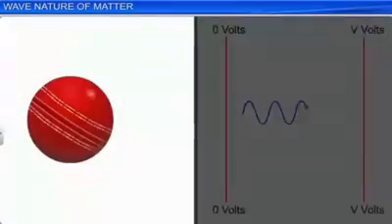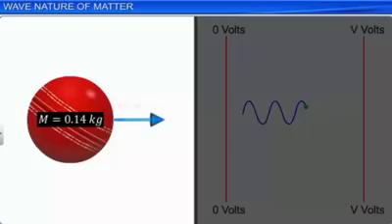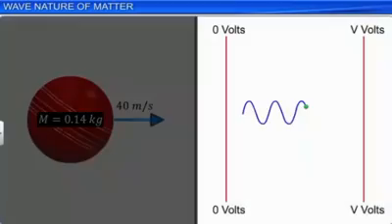Let us calculate the de Broglie wavelength of a cricket ball of mass 0.14 kilogram moving with the velocity of 40 meters per second, and an electron of mass m and charge e accelerated through a potential V, and compare the impact of de Broglie wavelength on matter.